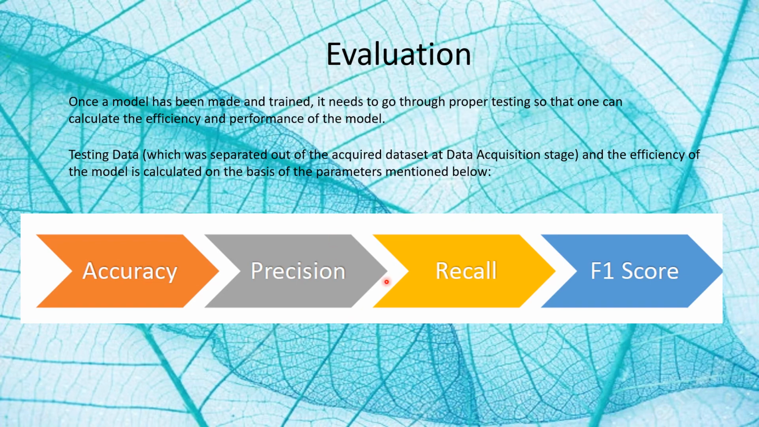Once a model has been trained, it needs to go through proper testing so that one can calculate the efficiency and performance of the model. Hence, the model is tested with the help of testing data, which was separated out of the acquired data set at the data acquisition stage, and the efficiency of the model is calculated on the basis of the parameters mentioned below, that is accuracy, precision, recall, and F1 score. We'll read more about this in the coming classes.